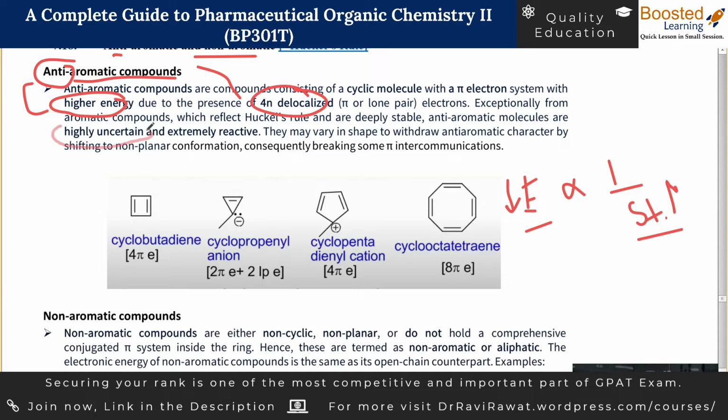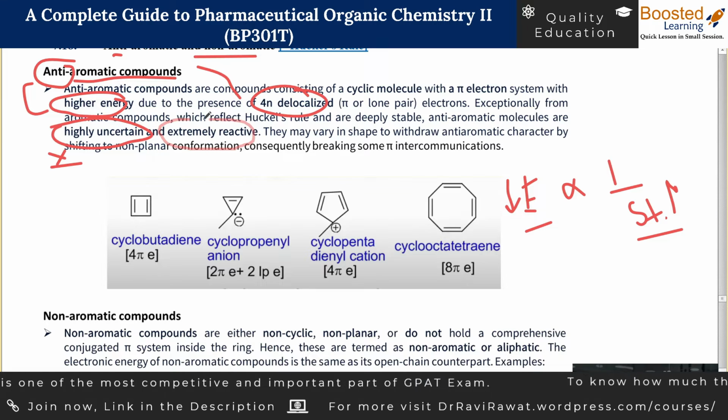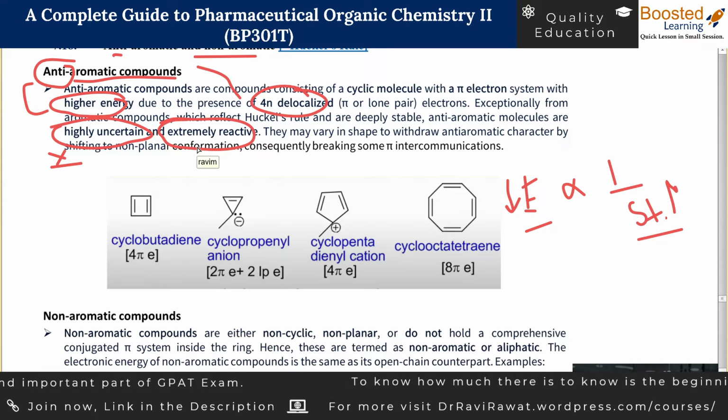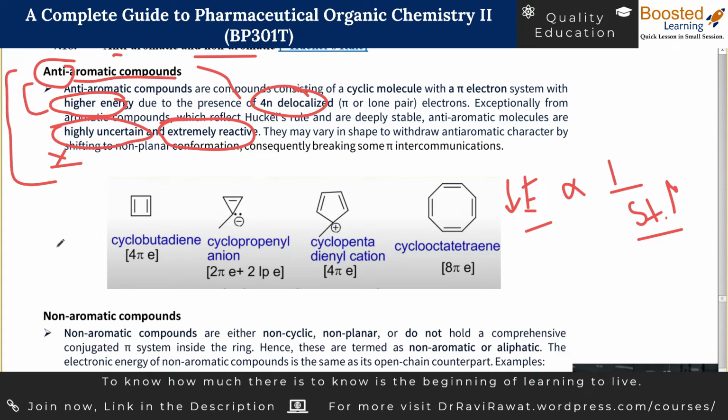These are going to be highly unstable. They won't try to exist at all. These are so unstable that they won't exist at all. And even if they exist, they are going to be very reactive. Whenever they exist, they will react with something. Even if these compounds are formed somehow, they will be extremely reactive and they will react. They do not want to exist. So this is the property of being anti-aromatic.